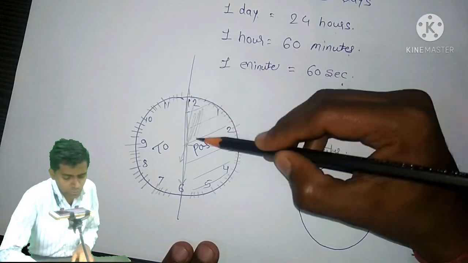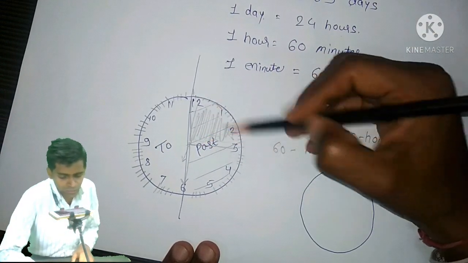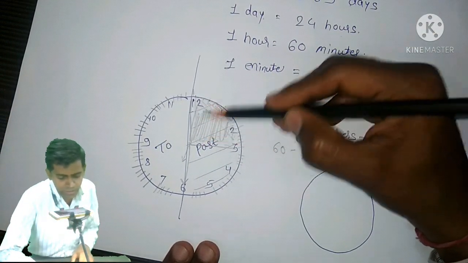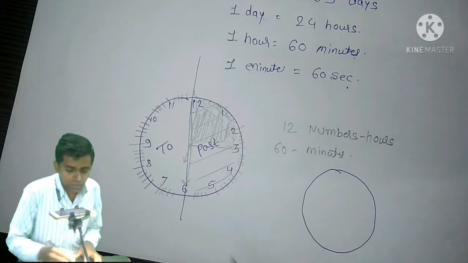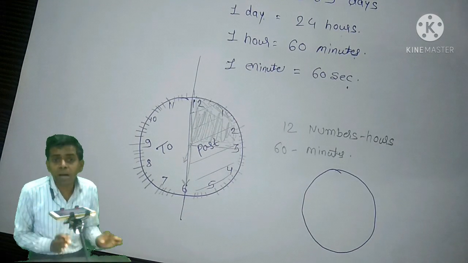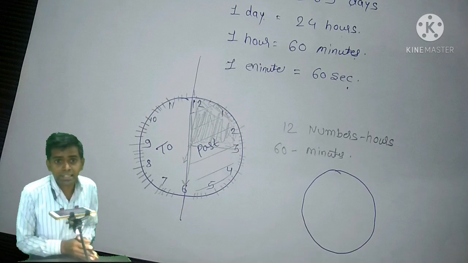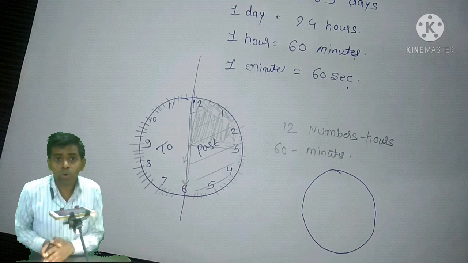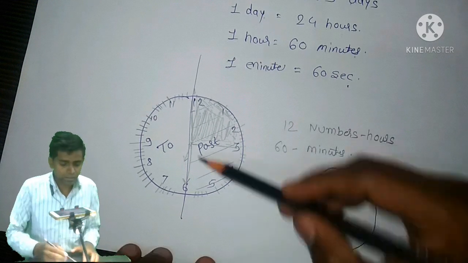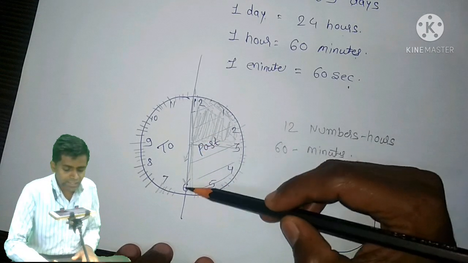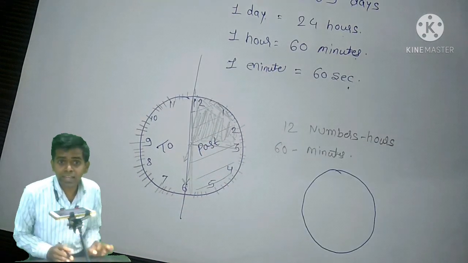When it is 15 minutes, this clock looks like a quarter, so we can say that it is 15 past. Your quarter is on the past side, so we will say that it is 15 minutes past or a quarter past.